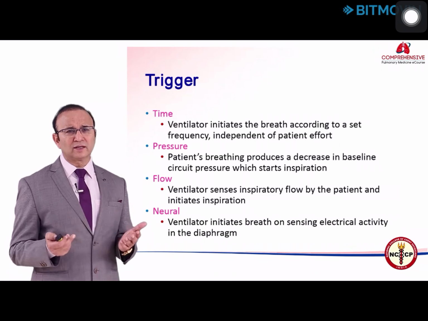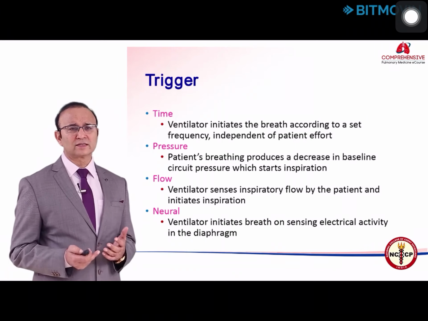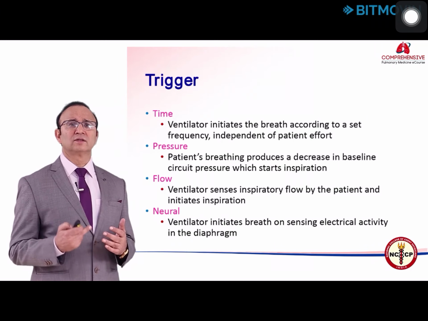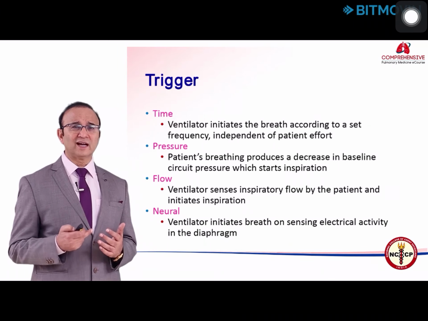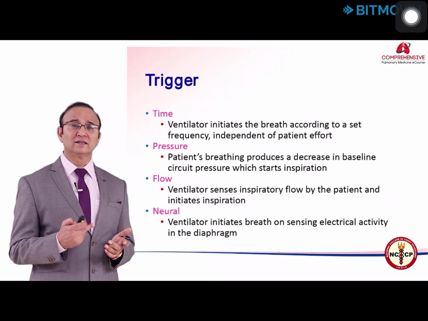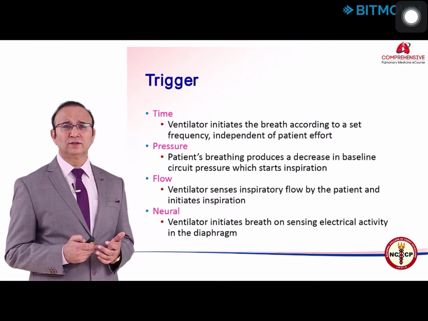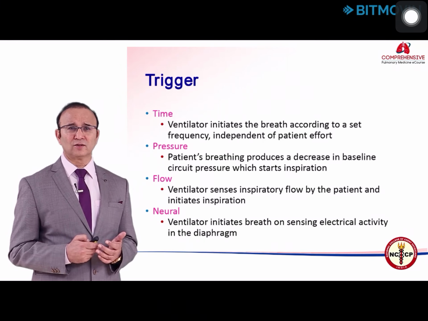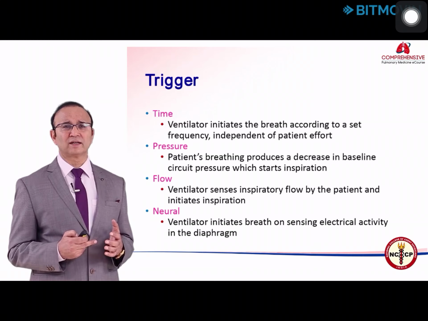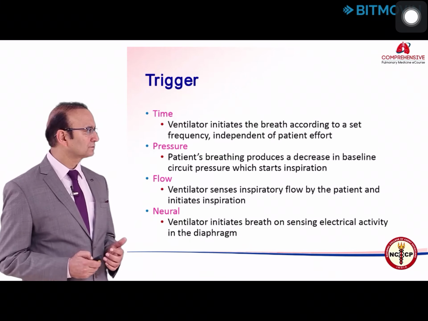So in the last decade or so, they came up with neural triggering. That means, when a signal starts from the brain, it goes to the diaphragm and then the flow starts. And there is a gap between the diaphragm starting contraction and the starting of the airflow. So what they did was put a lead, like a nasogastric tube, into the lower end of the esophagus. When it detects the diaphragmatic contraction, the airflow starts. This is neural triggering, which is available as NAVA.